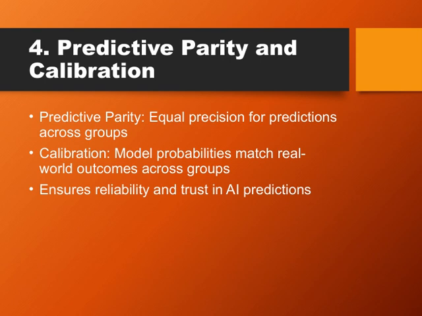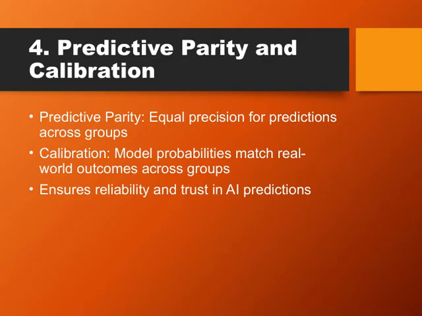Calibration, on the other hand, is about making sure that the probabilities our models output truly reflect real-world outcomes. If a model predicts a 70% chance of an event happening, then roughly 70% of those predictions should actually occur. And when we talk about calibration across groups, we're emphasizing that this alignment should hold true for all groups involved.